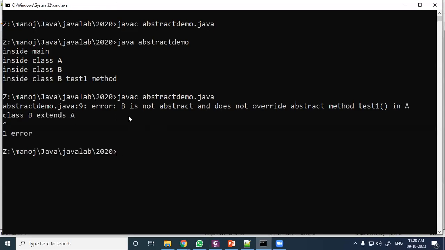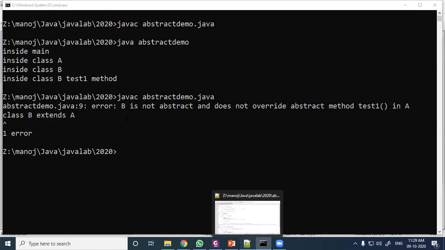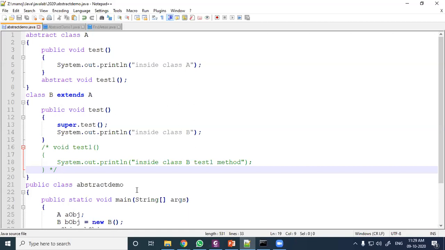Here it says that B is not abstract and does not override abstract method test1. So test1 is not overridden inside B. In class A, B extends A. So if there is an abstract method, that must be defined in the child class, which is not abstract. Okay, so it must be there.